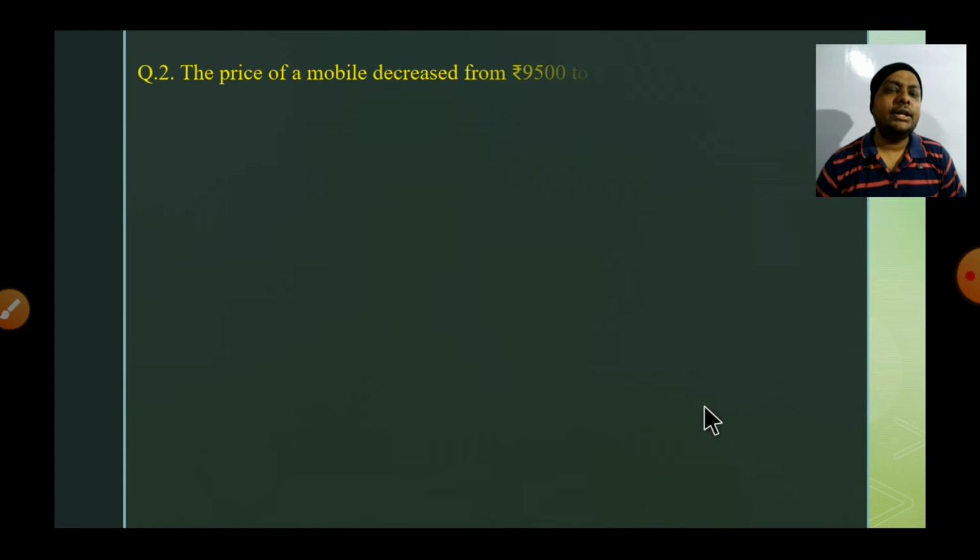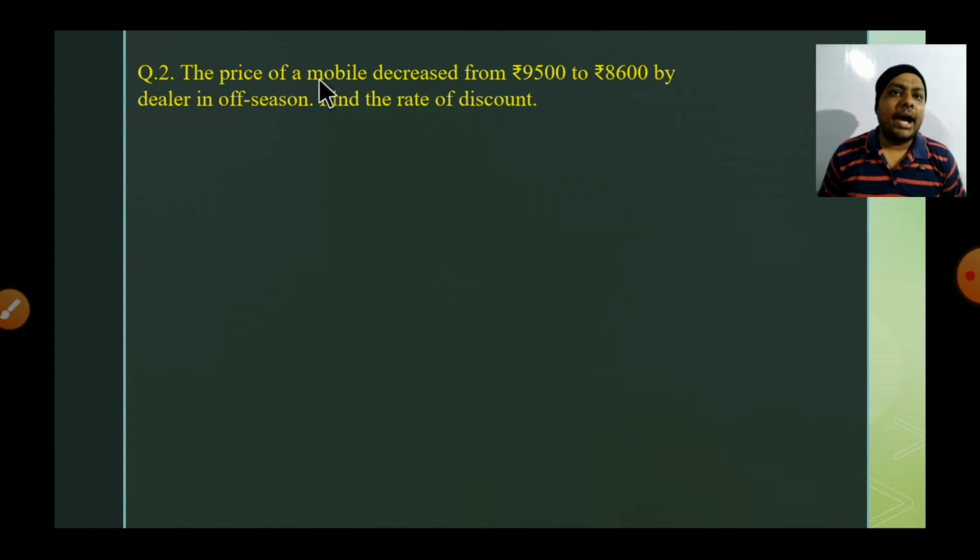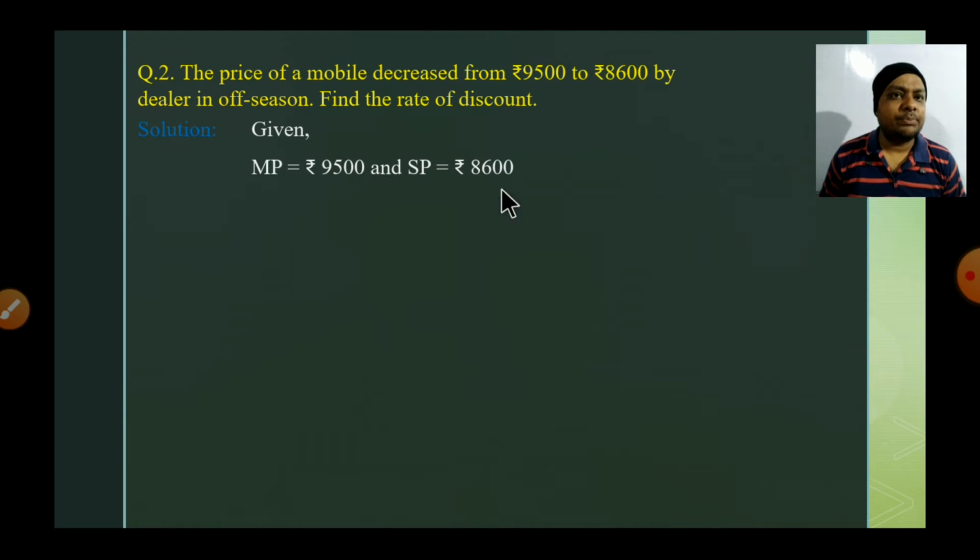Now, this question is that there is a mobile and the price of the mobile decreased from 9,500 to 8,600. It means previously the price of the mobile was 9,500, but right now it is rupees 8,600. The price was reduced by the dealer in off season to increase his sale. We have to find the rate of discount. The 9,500 will be the MP, the previous price, and 8,600 will be the SP. Given MP equals 9,500 and SP is now rupees 8,600.